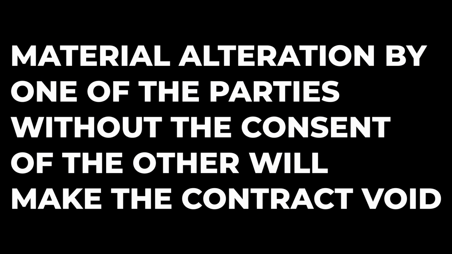The original contract is changed, and a material alteration by one of the parties without the consent of the other will make the contract void. If I want to change the model of the car from my earlier contract, my consent is important and the car company's consent is also important. If there is no consent between the car company or the automobile dealer and myself, then the contract will become void.